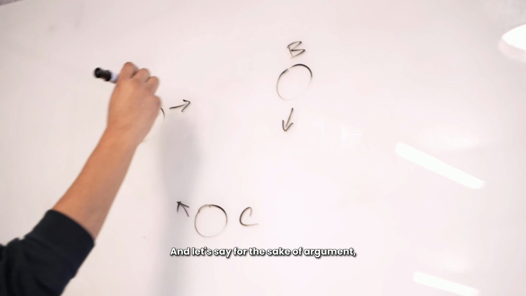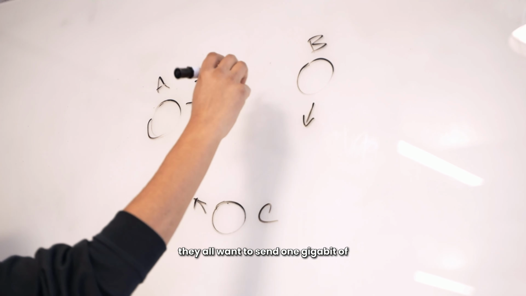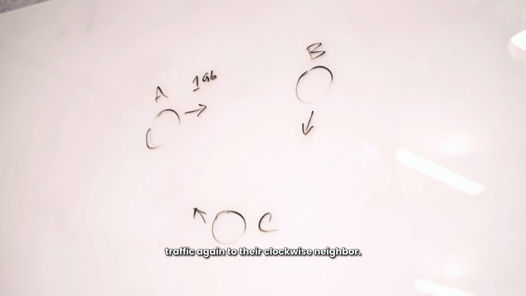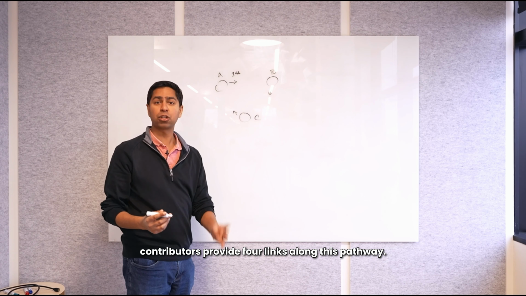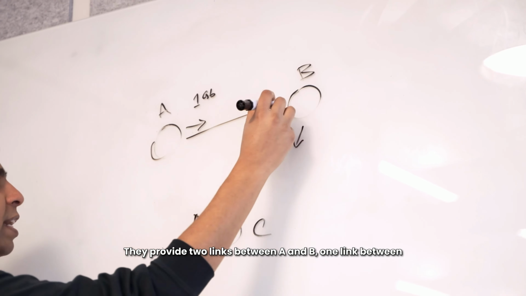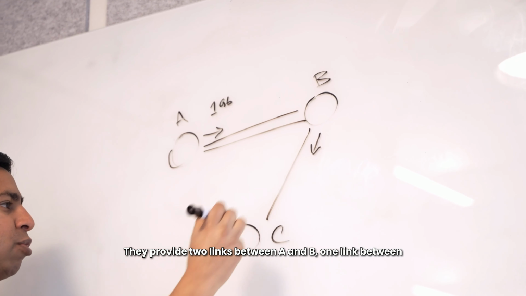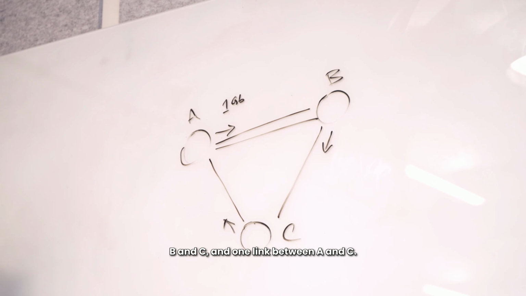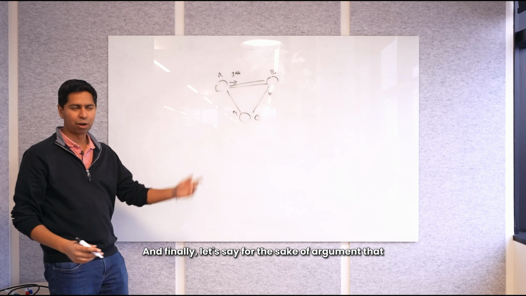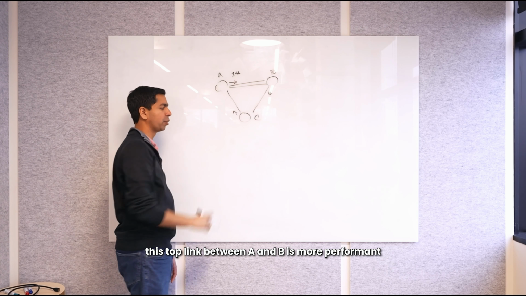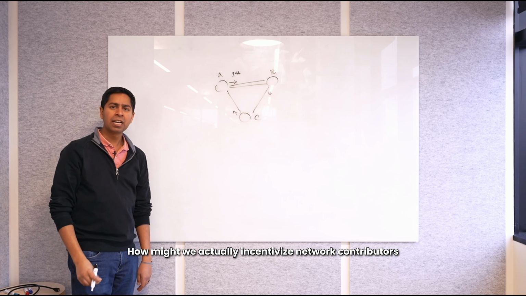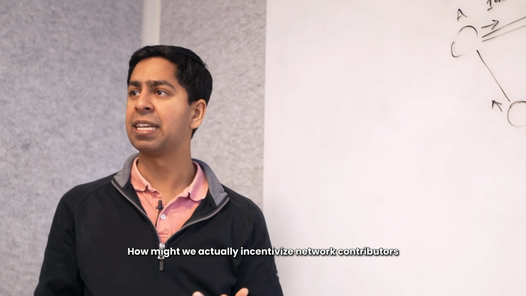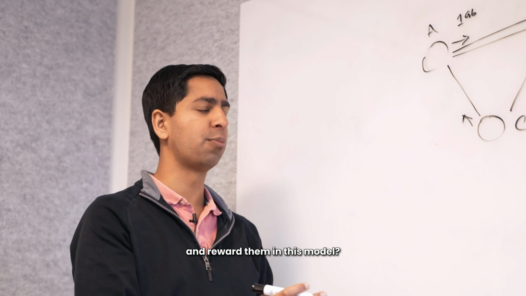And let's say for the sake of argument, they all want to send 1 gigabit of traffic, again, to their clockwise neighbor. Let's say in turn that the DoubleZero network contributors provide 4 links along this pathway. They provide 2 links between A and B, 1 link between B and C, and 1 link between A and C. And finally, let's say for the sake of argument that this top link between A and B is more performant than this bottom link between A and B. How might we actually incentivize network contributors and reward them in this model?